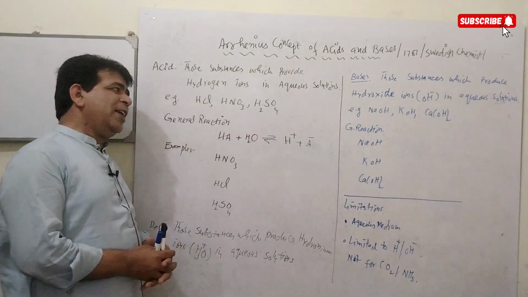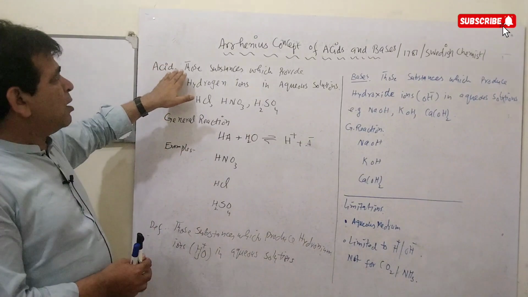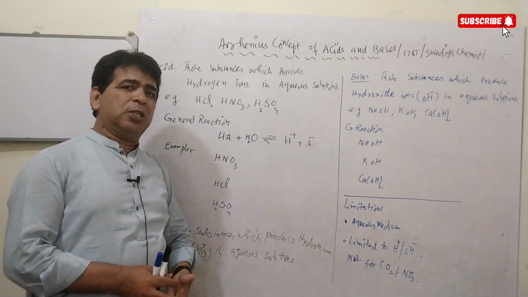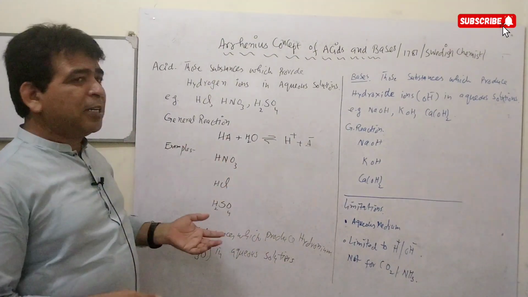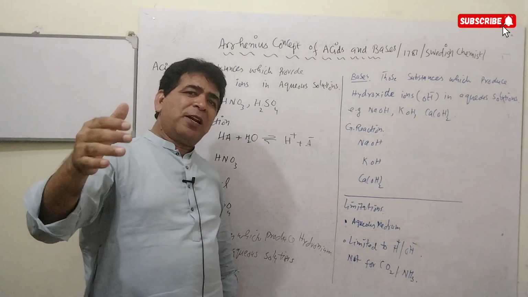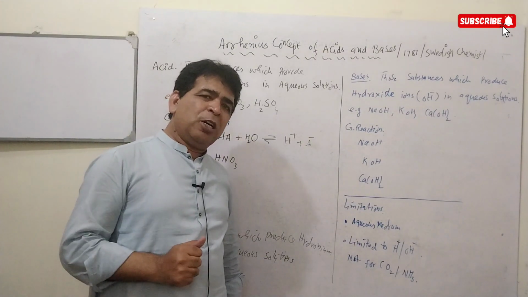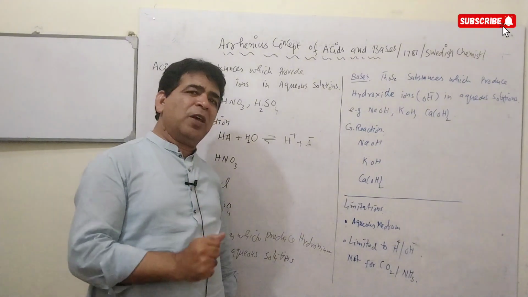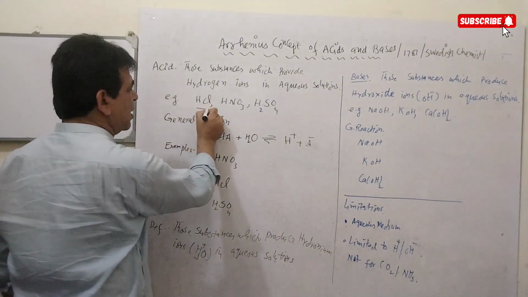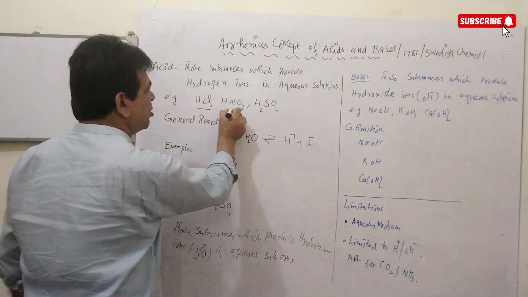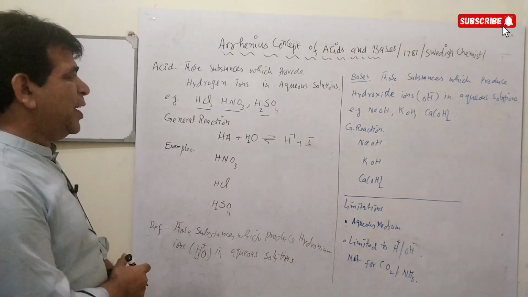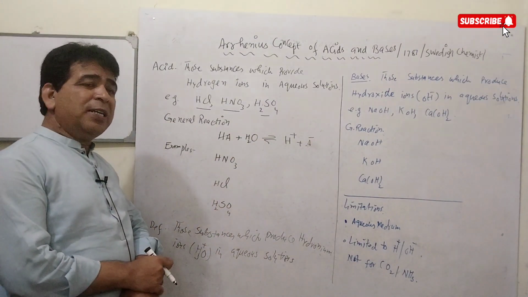Arrhenius defined acids as those substances which provide hydrogen ions in aqueous solutions. Those substances, when dissolved in water, always produce hydrogen ions. As I told earlier, an aqueous medium was required to prove whether they are acids or bases. Like HCl, according to the Arrhenius concept, was an acid. Similarly, HNO3 was an acid, and sulfuric acid was also an acid according to the Arrhenius concept.